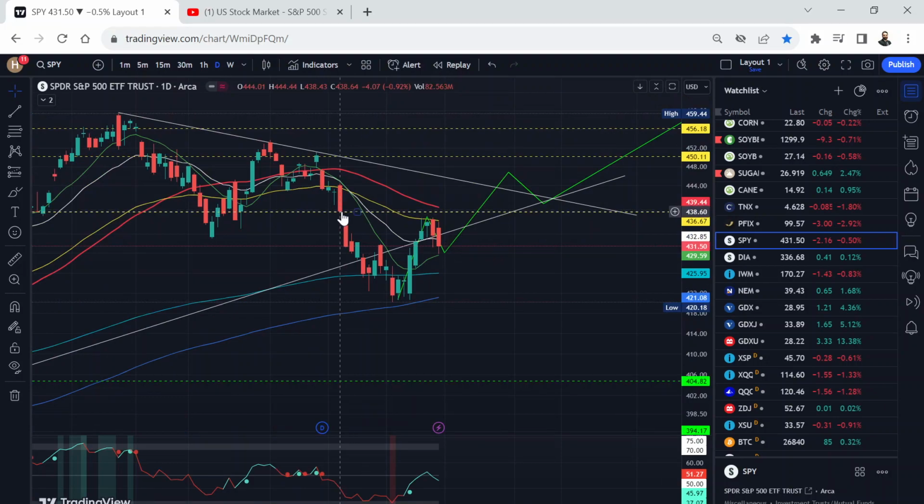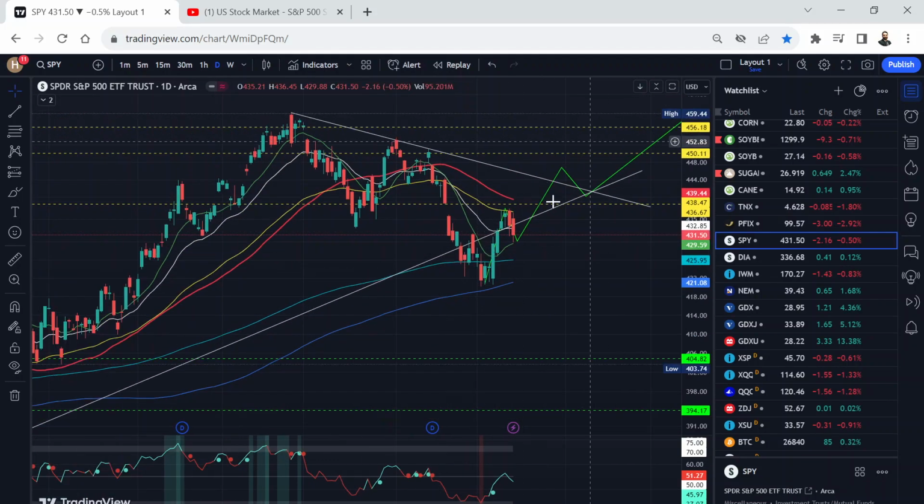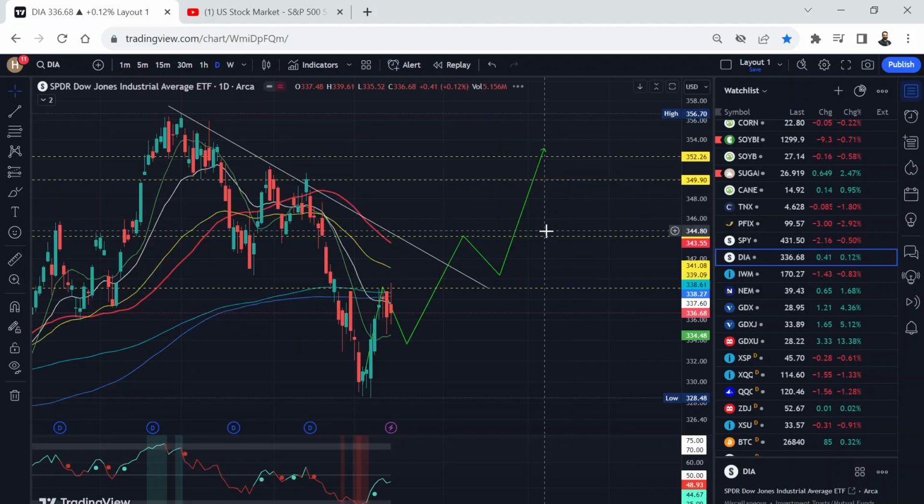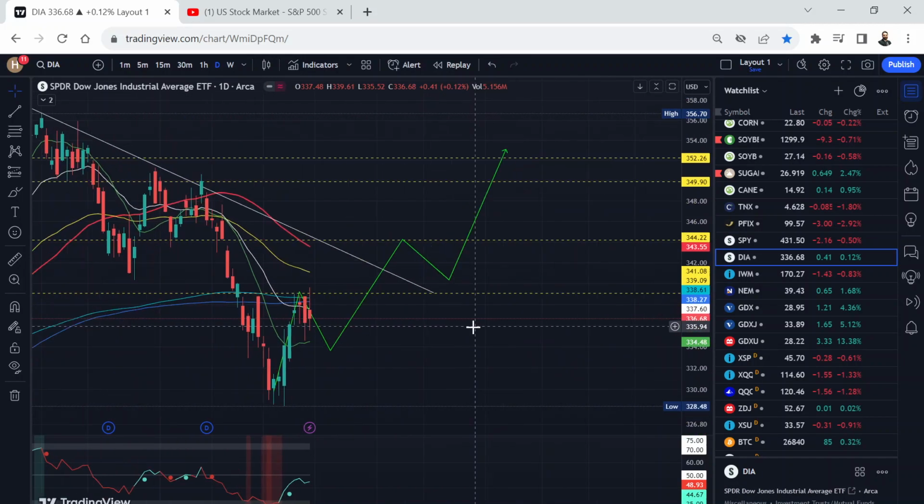Gap down happened on September 21st. Most likely we're going to go fill this gap, and then eventually go to a new all-time high by the end of this year. Okay. Dow Jones, a little bit of weakness here, finding resistance on this 200 EMA and SMA line.